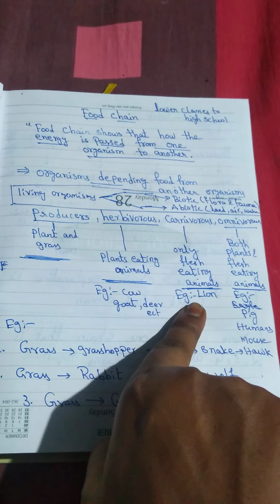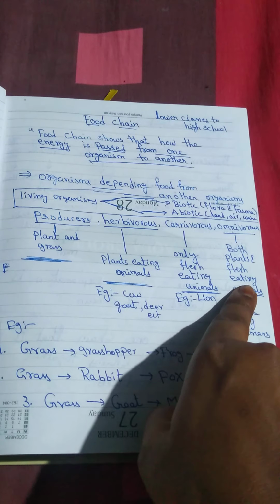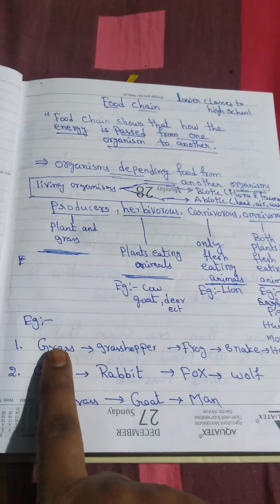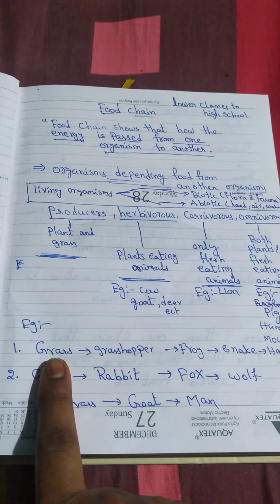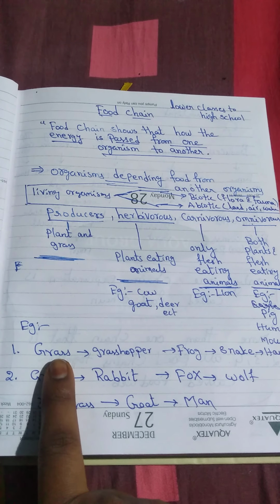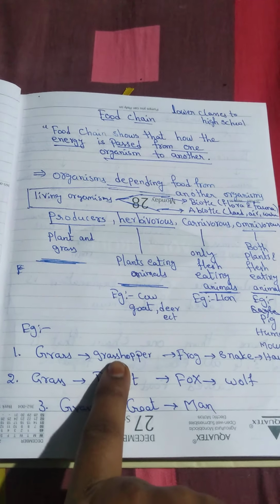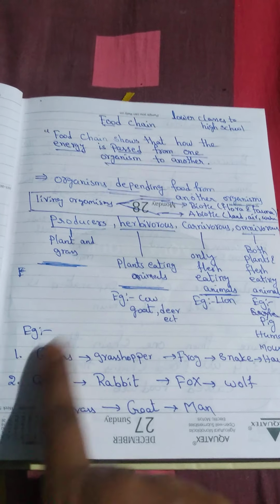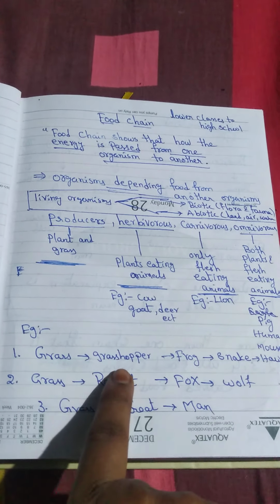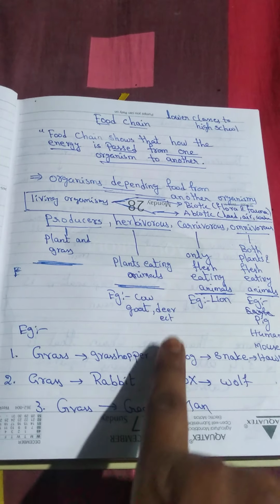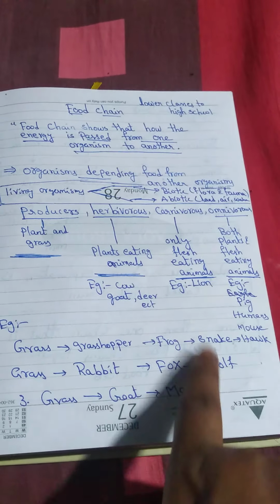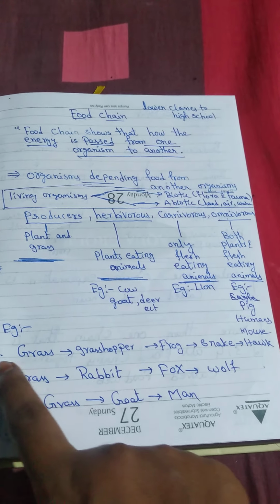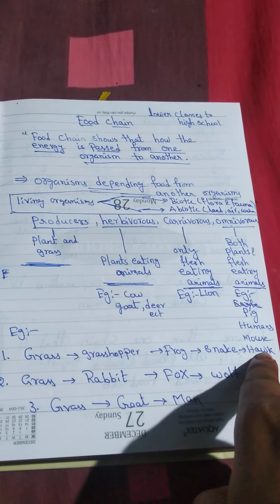Flesh eating animals are called carnivores, and animals that eat both plants and flesh are called omnivores. Now, the producer grass is eaten by whom? A grasshopper eats grass. A frog depends on the grasshopper for food, a snake depends on the frog, and a hawk depends on the snake. One organism depends on another for food in a chain-wise manner. It is called a food chain.